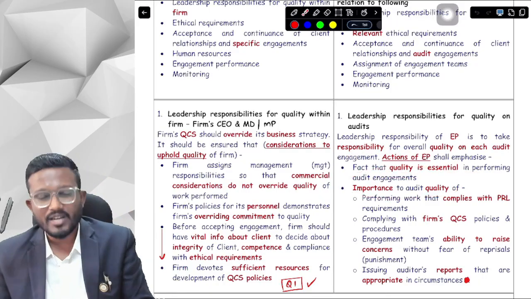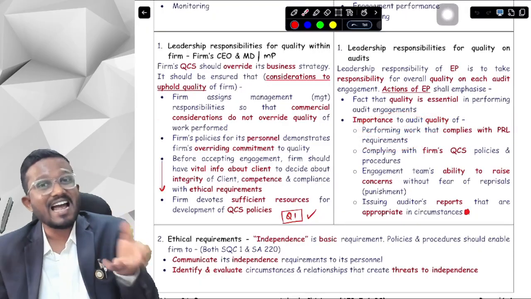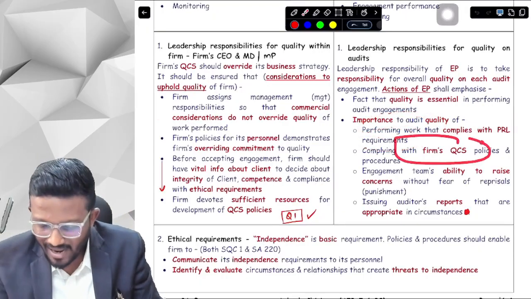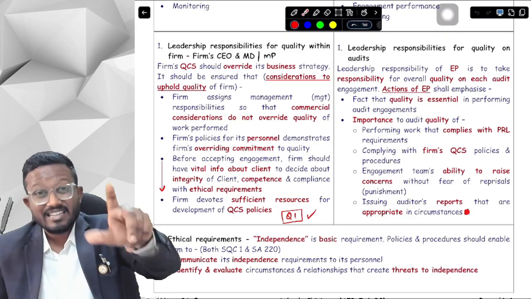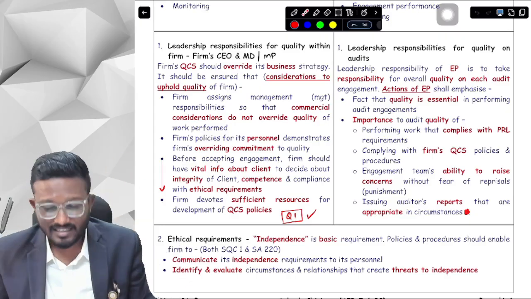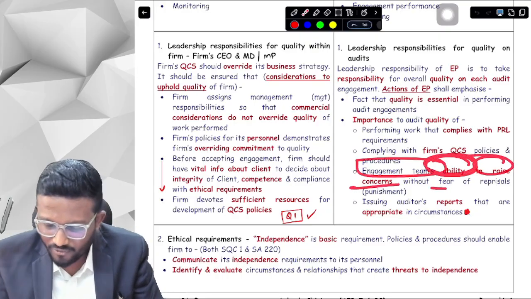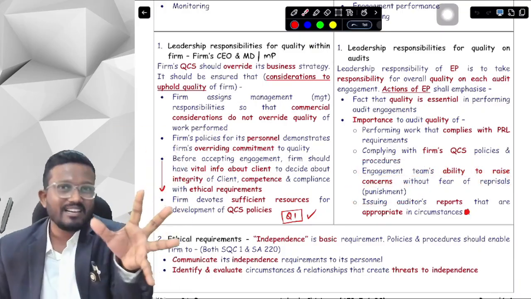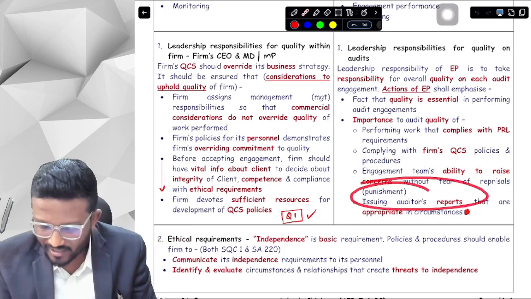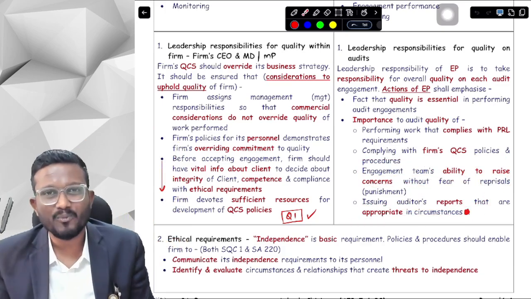Why is quality important, sir? Because it helps us to comply with PRL requirements, our external affairs and the internal affairs, like complying with the firm quality control policies and procedures. And secondly, if we are not complying with anything, then the engagement team has the ability to raise concerns without fear of reprisals, that is, without fear of punishment. And if we are doing everything right, that means when we are issuing auditor's reports, they are appropriate in the circumstances. We are not issuing any inappropriate reports.